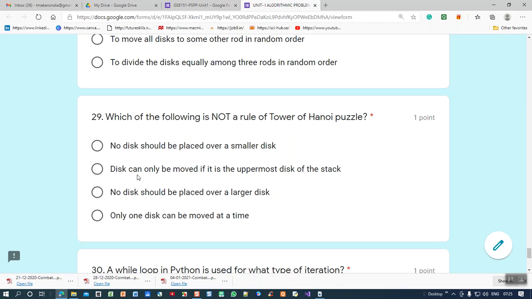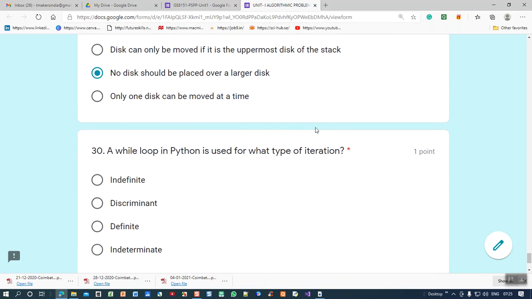A disk can only be moved if it is the uppermost disk on the stack, that is correct. Only the uppermost disk can move, that is also correct. No disk should be placed over a larger disk. There is no such rule, is there? Only a larger disk is where we want to place a disk. So this is not a rule of the Tower of Hanoi.